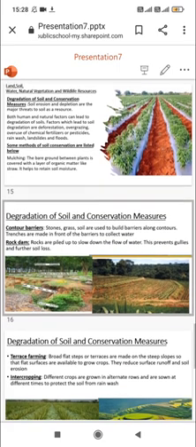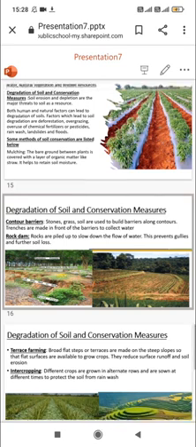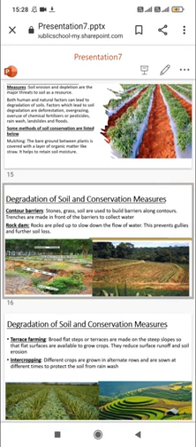Now the second is contour barriers. See class, in the image on the left hand side, in contour barriers they are protecting with stones, grass, and soil, which are used to build barriers, so that the soil can be protected, and trenches are made in front of the barriers to collect the water.